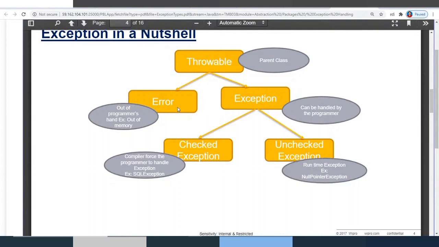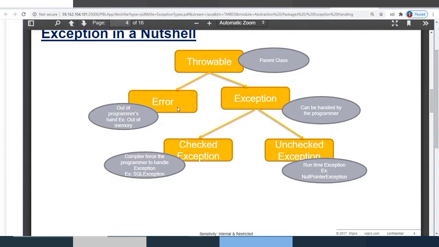In such cases you can do nothing. The only thing you can do is wait for some time and restart the application, so that JVM will run the garbage collector meanwhile, making some memory available for you. That's what out of memory error is. It's out of the control of the programmer.